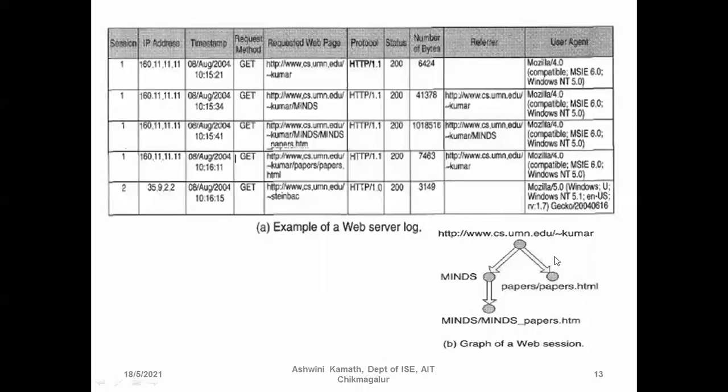This is the breadth: the number of branches for this root node, which is 2. This is the breadth of the tree. And for the first child node on the left, that is minds, we have another child node. So the depth of the tree is 2 and the breadth of the tree is also 2 here. I'll tell you why we need this breadth and depth.